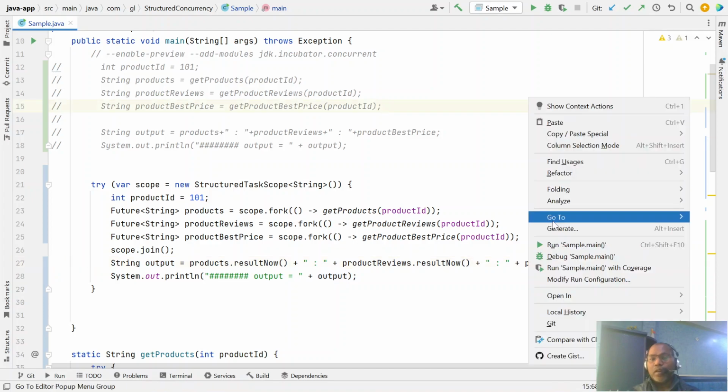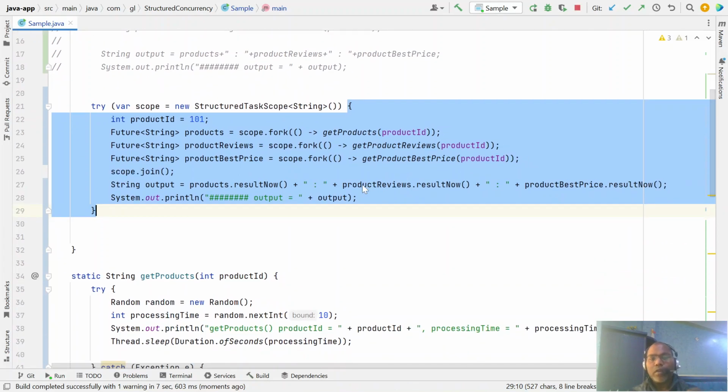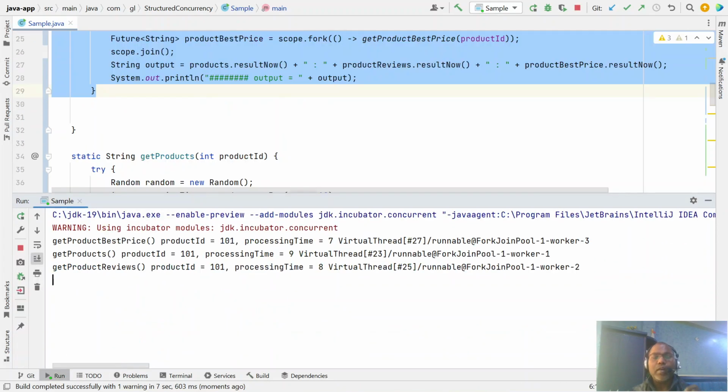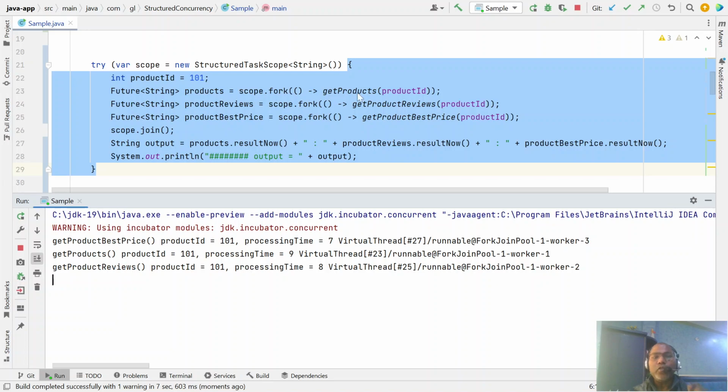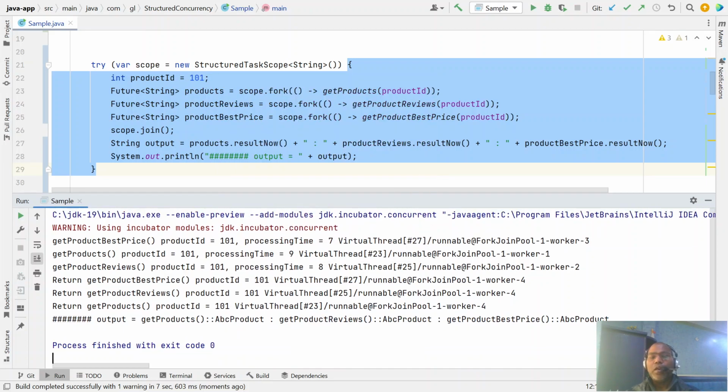Now you can run it, and you notice that everything runs in different threads and is done. The only change you have to make for multi-threading is to write your sequential code inside this StructuredTaskScope. And notice all the different worker threads are running, and finally we are getting the same output.